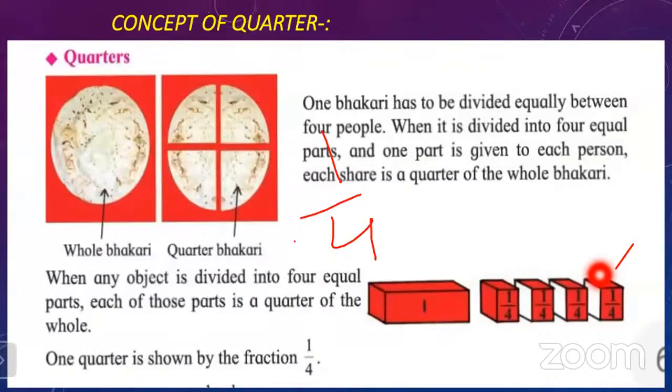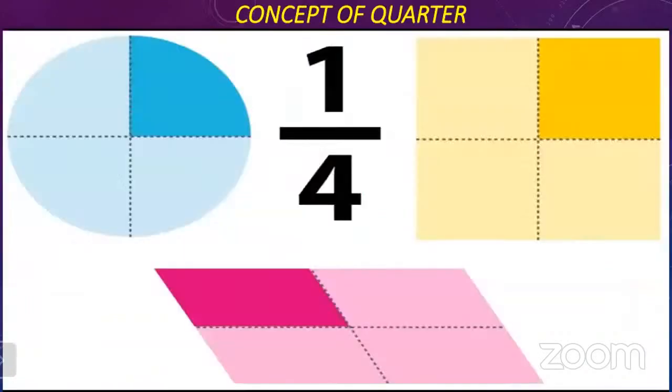Each part is called a quarter, which is written like this, 1/4. So 1/4 is shown by the fraction 1/4. Now look at here. What is the next concept?